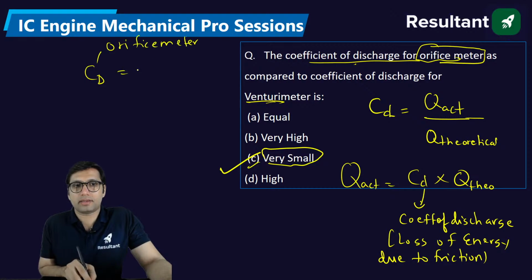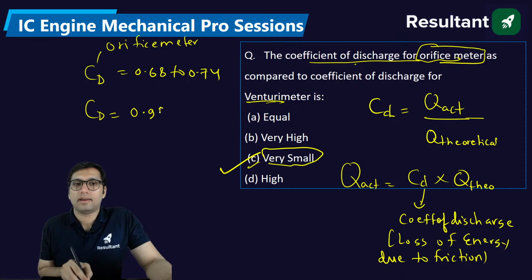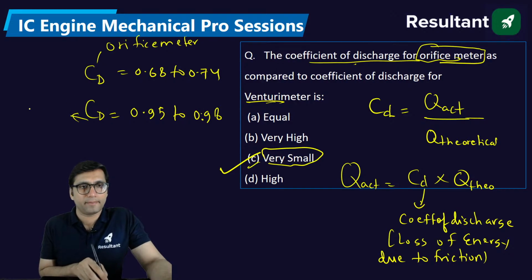So coefficient of discharge for an orifice meter is around 0.68 to 0.74. So obviously it is having more loss of energy, that is why it is having less coefficient of discharge, while in case of the venturi meter it is around 0.95 to 0.98. Okay, so this is a range for venturi meter. So it is having more coefficient of discharge.